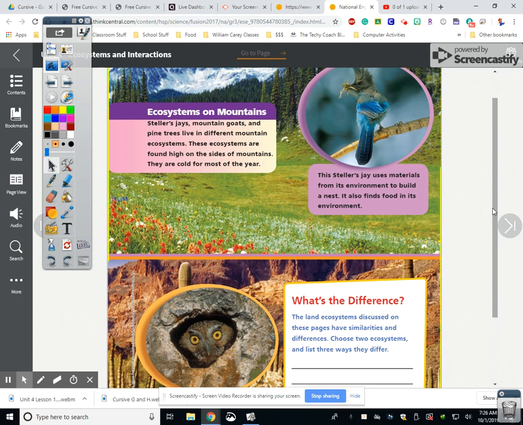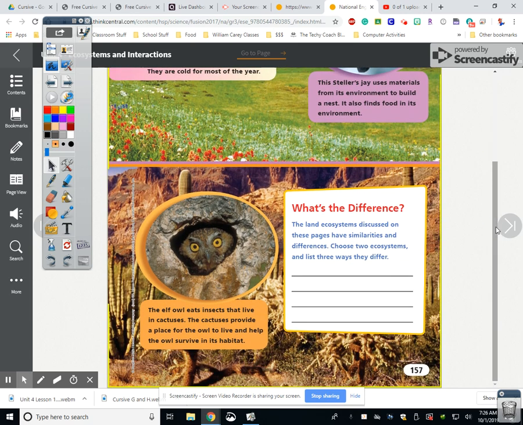Ecosystems in the mountains. Stellar jays, mountain goats, and pine trees live in different mountain ecosystems. These ecosystems are found high on the side of the mountains. They are cold for most of the year. This stellar jay uses materials from its environment to build a nest. Also, it finds food in its environment. And down here is the elf owl. It eats insects that live in cactuses. The cactus provides a place for the owl to live and helps the owl survive in its habitat.